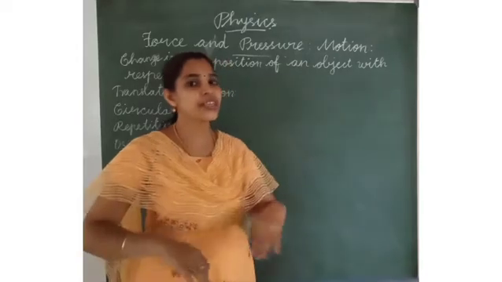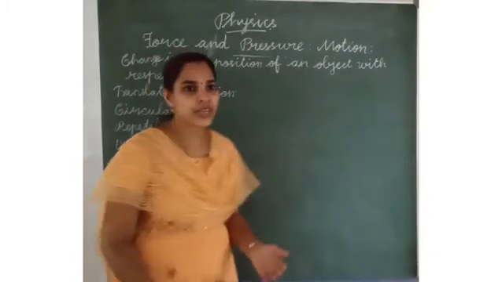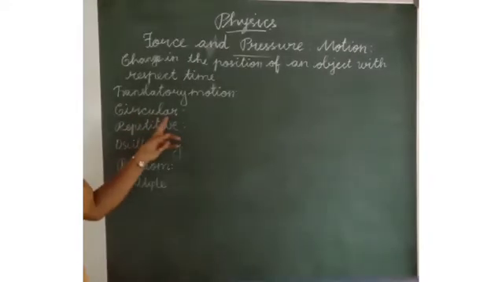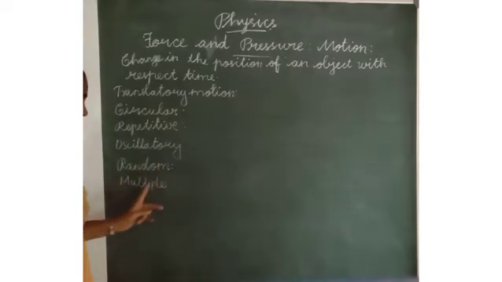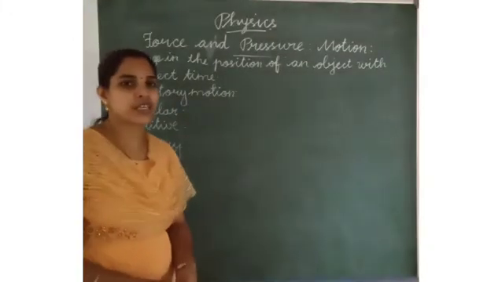Motion means always moving. In motion we have different types: translatory motion, circular motion, repetitive motion, oscillatory motion, random motion and multiple motion. First one is translatory motion.